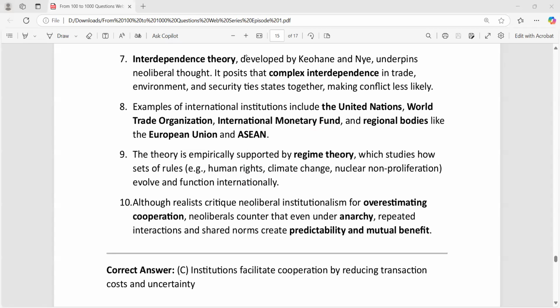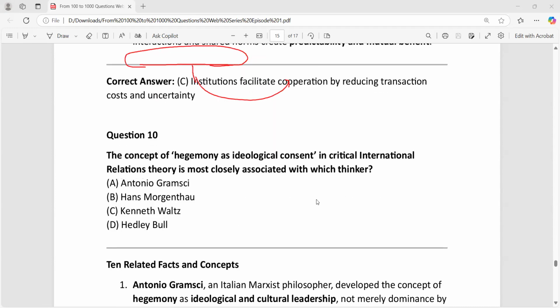This interdependence theory is important, right? And this is the inspiration. The interdependence theory is the inspiration for complex interdependence. This is what you have to understand. Okay, so these are the important facts you have to understand.